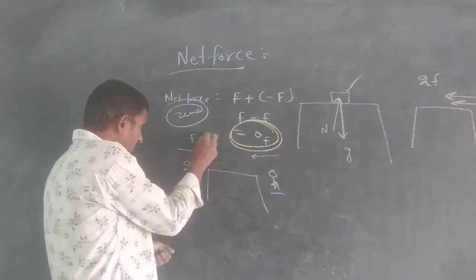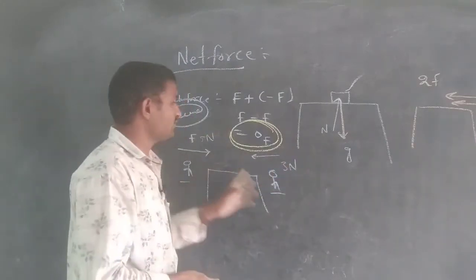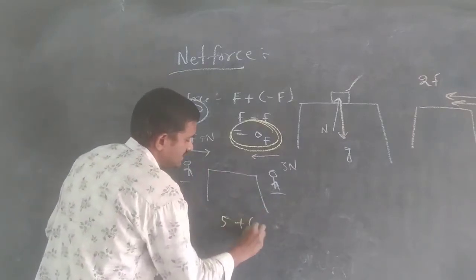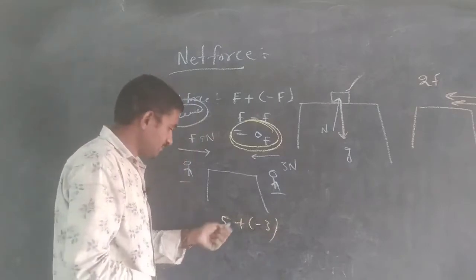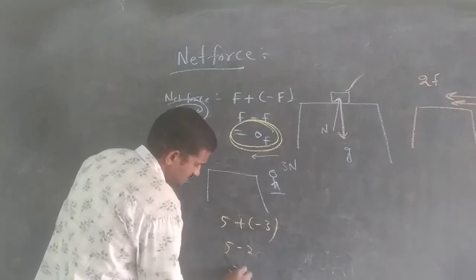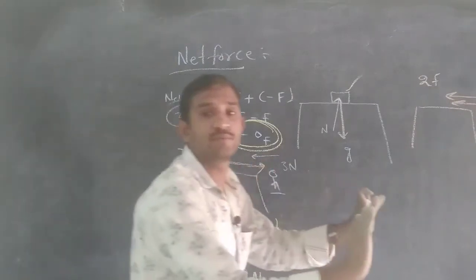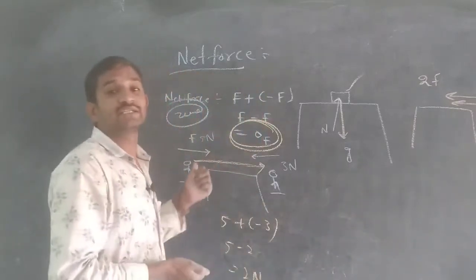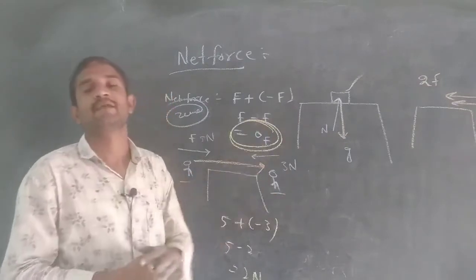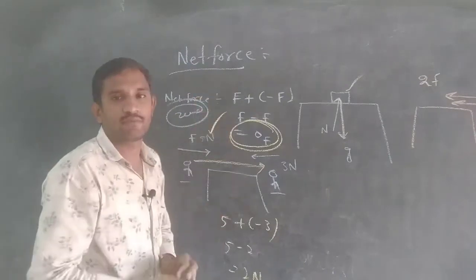Suppose one person is applying 5 newtons and the other is applying 3 newtons. What is the net force on this table? It is 5 plus minus 3, that is 5 minus 3, which is 2 newtons of force working towards this direction. The bench will move in this direction because the first person is applying more force than the second person. Yes, we have to remember these concepts.